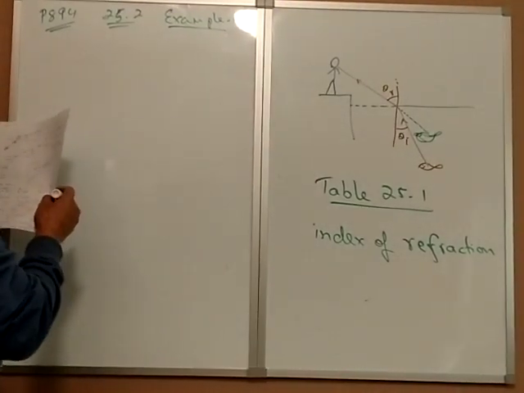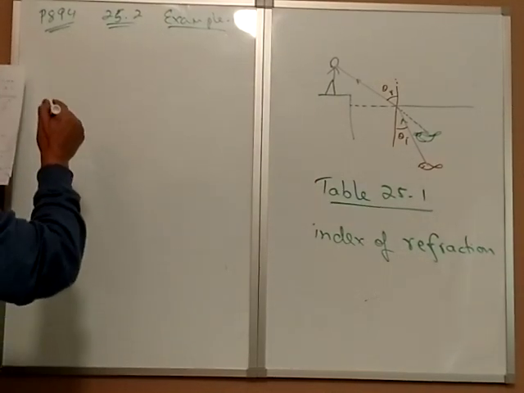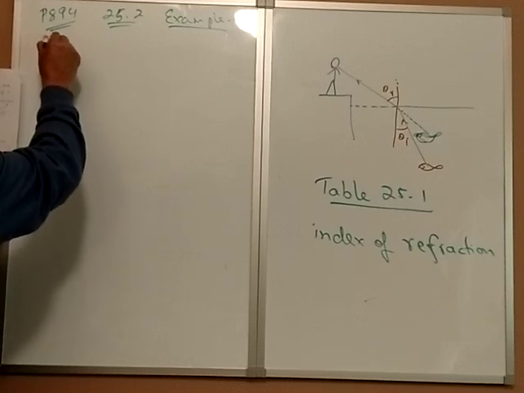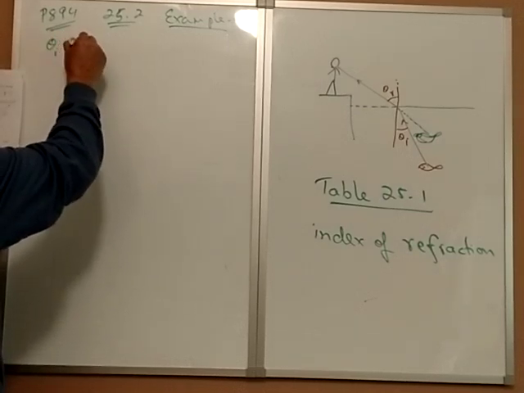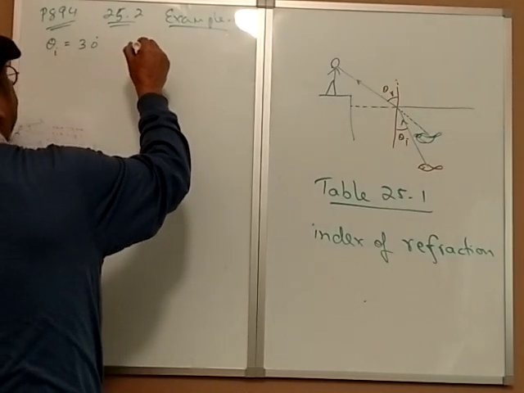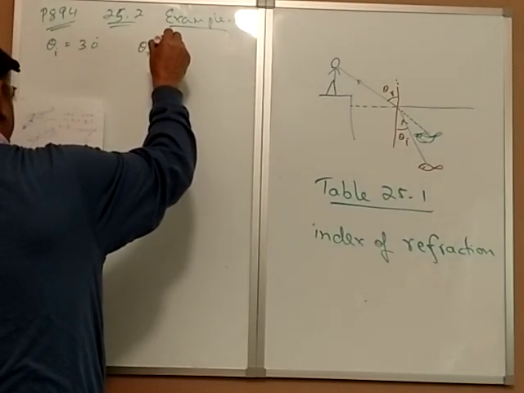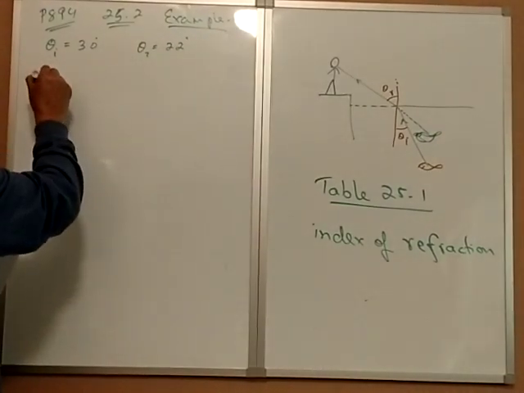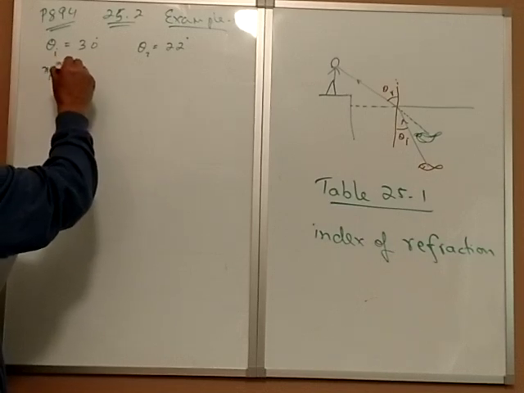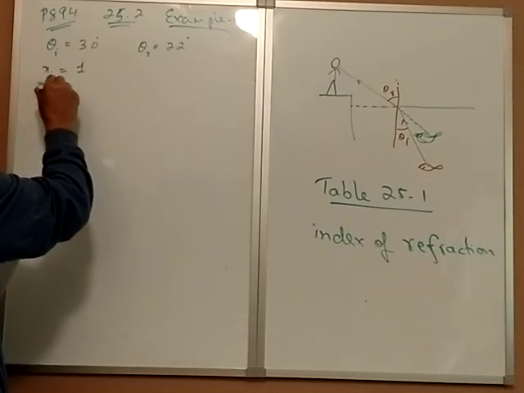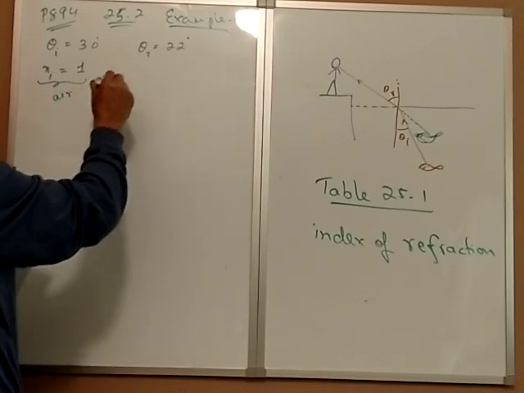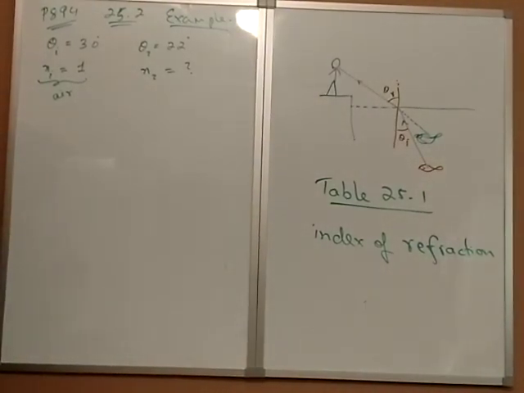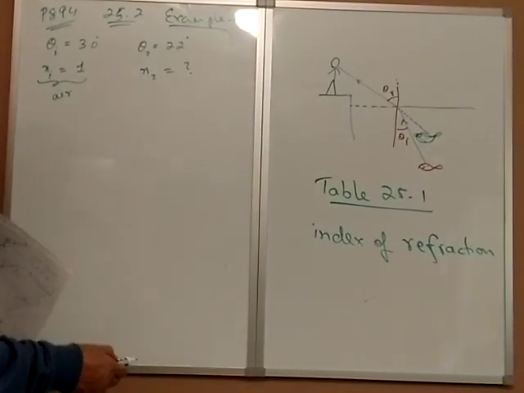So they said look at the problem and then look at the picture, and the incident ray or theta 1 is 30 degrees and refracted angle theta 2 is equal to 22 degrees. Alright? And incident or N1 is equal to air, which is 1. And they want to find what is N2. So this is a very simple problem.